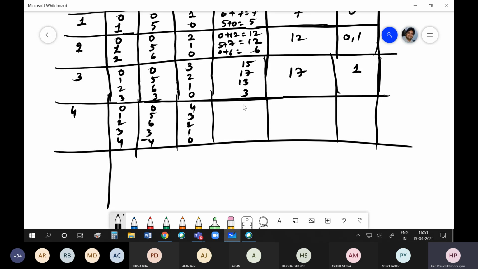I'm putting it as 16, 20, 18, 10 minus 4. So I get 20. This is 1. Okay. So if I have 5, 0, 1, 2, 3, 4, 5.